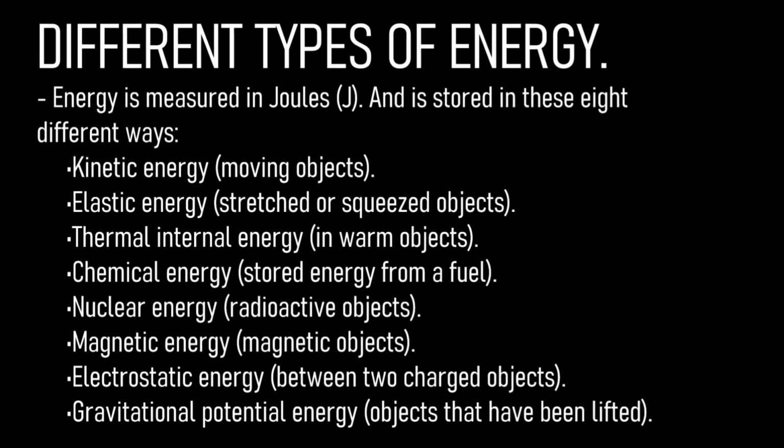Nuclear energy is found in radioactive objects. Magnetic energy is found in magnetic objects. Electrostatic energy is found between two charged objects, and objects that have been lifted up have gravitational potential energy.